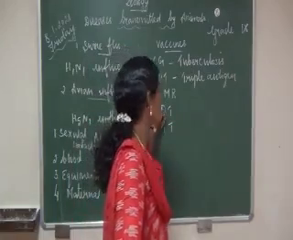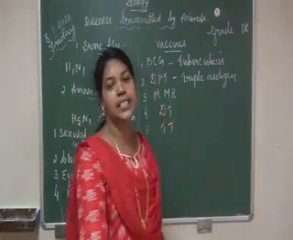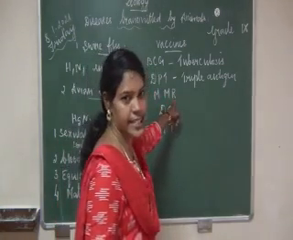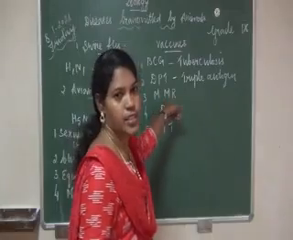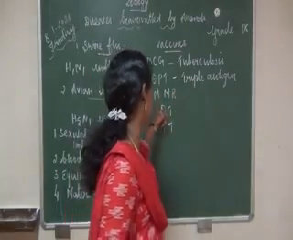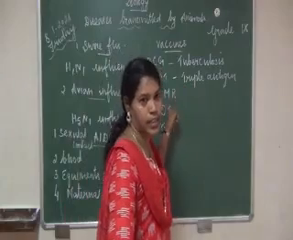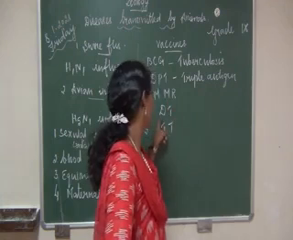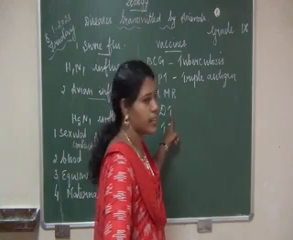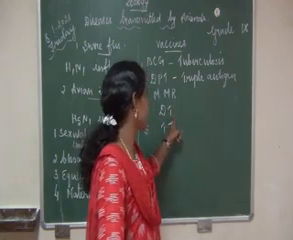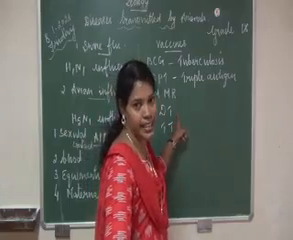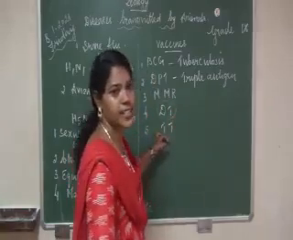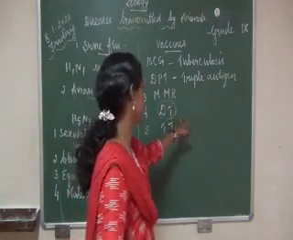So the third one, MMR. Measles, mumps, rubella. The vaccine name is MMR, which fights against the diseases measles, mumps, rubella. Clear, children? Fourth one, DT. Diphtheria, tetanus. This is a dual antigen, two antigens. It fights against the diseases diphtheria, tetanus.